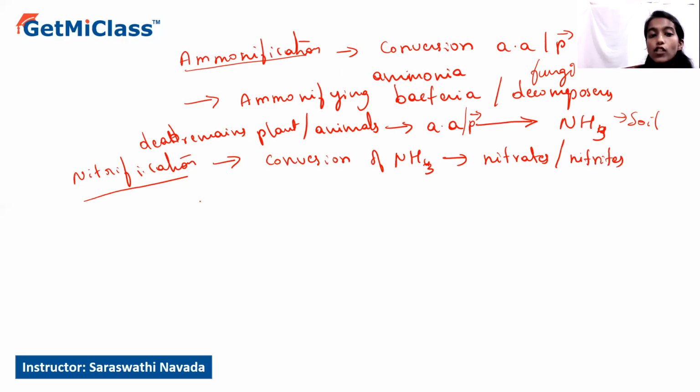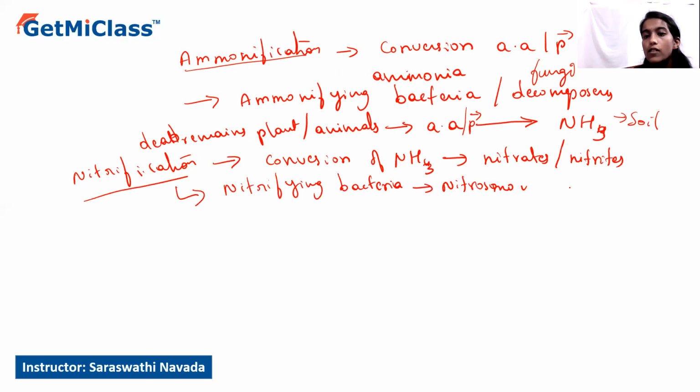The process of nitrification is catalyzed by bacteria called nitrifying bacteria. These nitrifying bacteria include Nitrosomonas, similarly Nitrococcus, and then we also have Nitrobacter, which are involved in the process of nitrification.